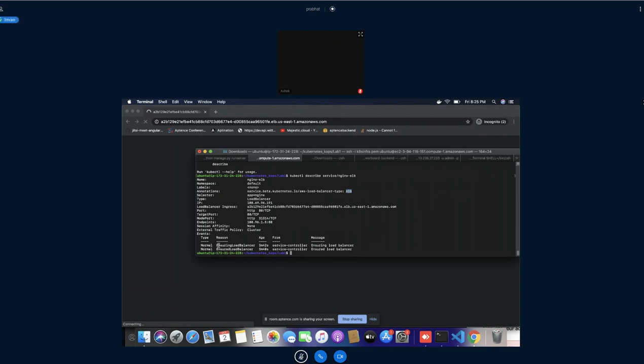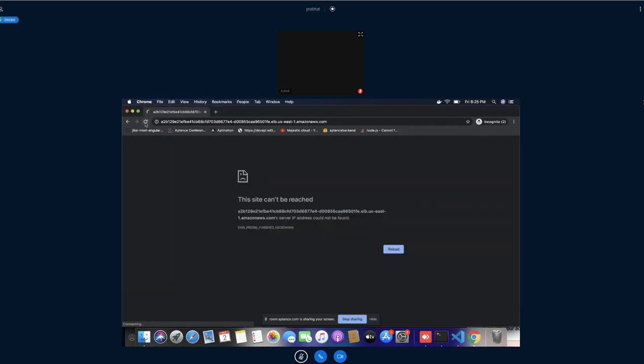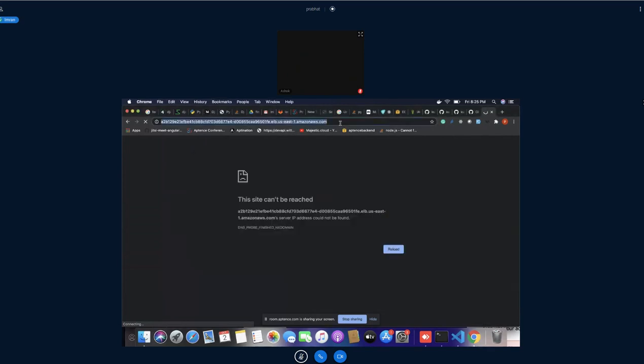That is fine. Event normal, ensured load balancer. So each and everything is perfectly fine. Why is it not accessing? Let me run it here and see if I'm getting some error or some output or not.